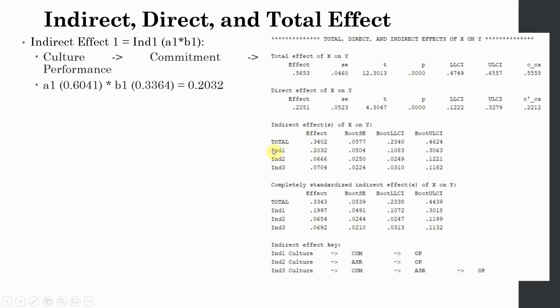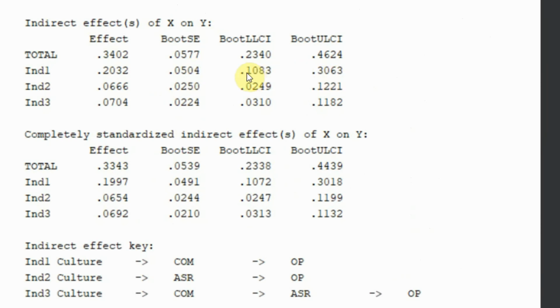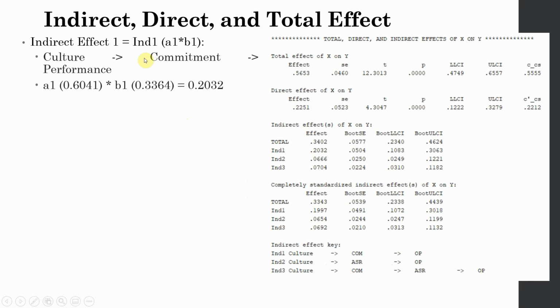The indirect effect number 1 is from culture to commitment to performance. Is it significant? Yes, it's significant. Look at this here. No zero in between. So, commitment does mediate the relationship between culture and performance. How do I get this 0.2030? You multiply the effect A1 that we got earlier by B1 and you get 0.2032.